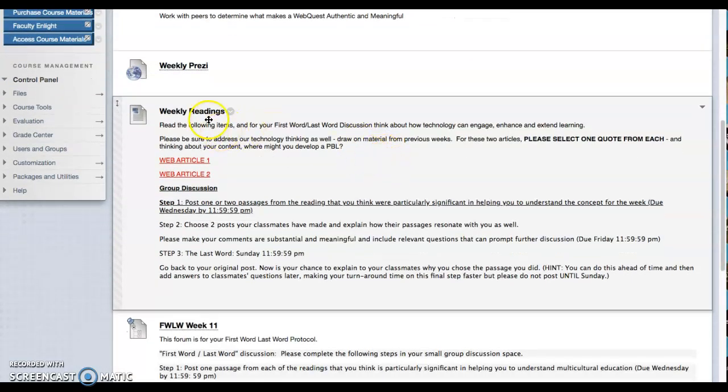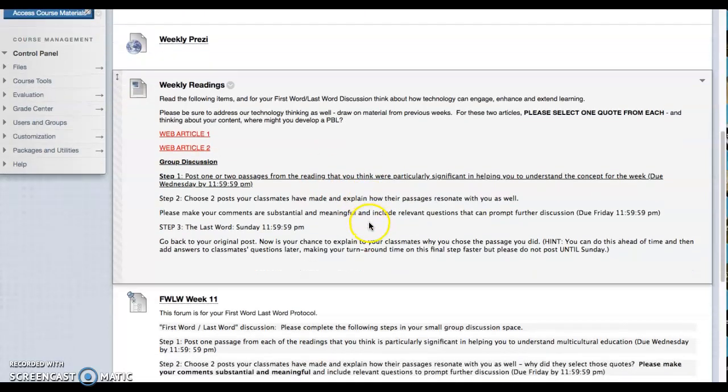You can then come here to the weekly readings: Web Article 1, Web Article 2. You will read both of these, and you will select a quote, a passage from each one. This is called the first word, last word protocol, and it's laid out right here. You will post your passages from the reading that you found particularly significant, that helps you understand. That's due by Wednesday.